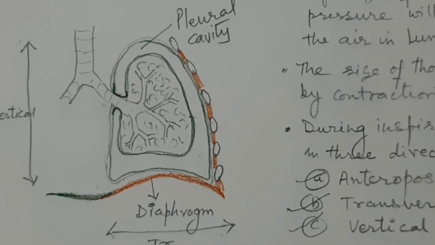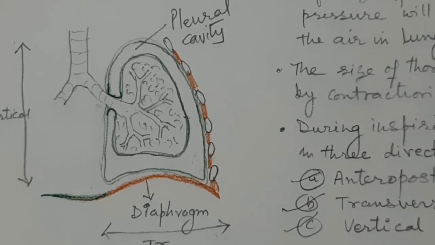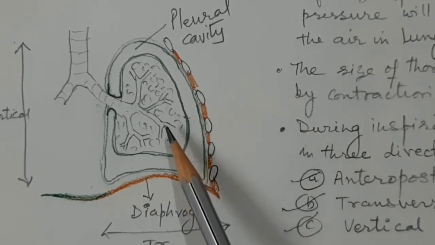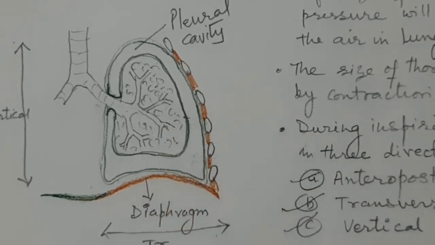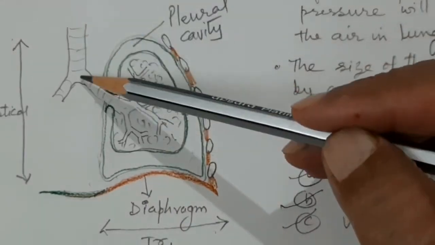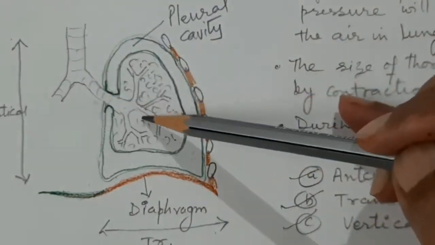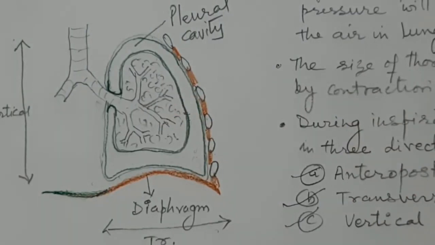During inspiration, the capacity increases due to the increase in three dimensions or three diameters. Then negative pressure is generated in the pleural cavity, which helps to suck the air into the lung through the nose, and then the larynx, and from the larynx to the trachea.